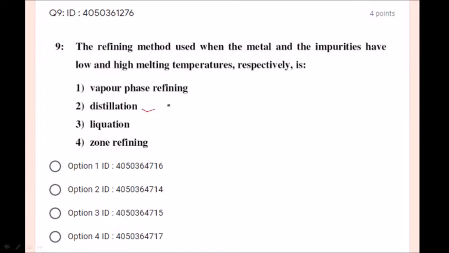Distillation is used for liquids, solvents. So liquefaction, dear students, it is very easy. Take the metal which has impurities and just melt it. Whatever compound gets liquefied is going to be your pure metal. So the liquefaction method is the correct option, students. Zone refining, no. Vapor phase refining, no. So option number 3 is the correct option, students.